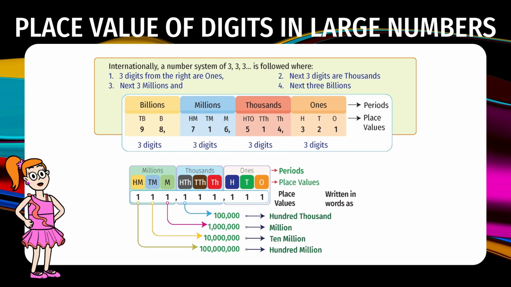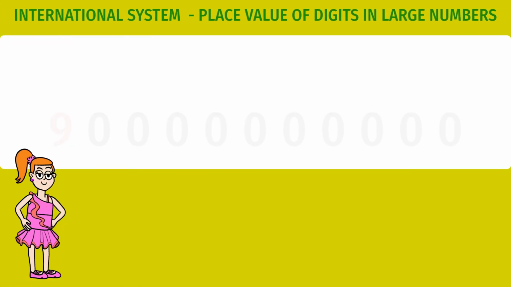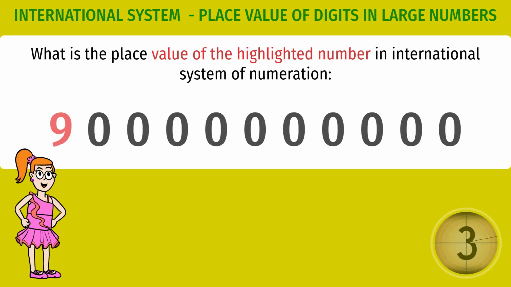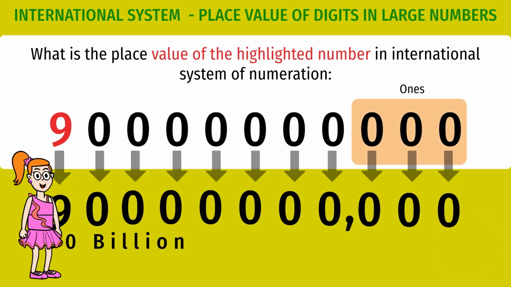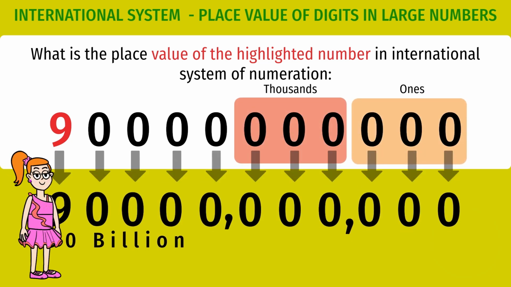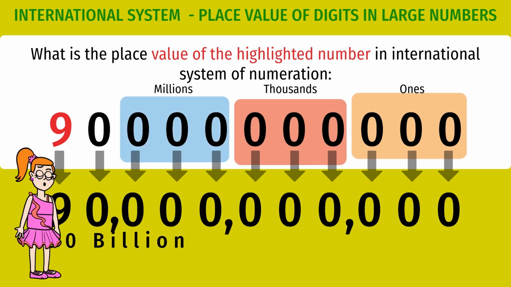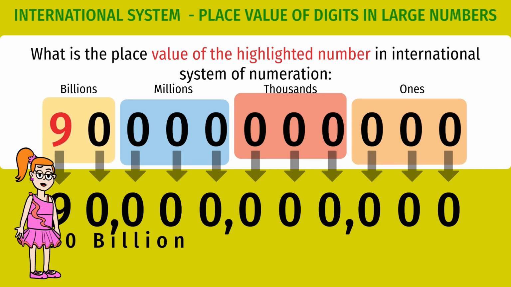Take a moment to review the place values in the International System of Numeration. Let's take a question. What is the place value of 9 in the given number in the International System? The answer is 90 billion. Notice, ones, thousands, millions, etc.